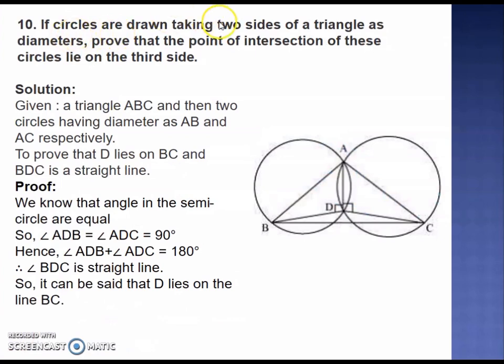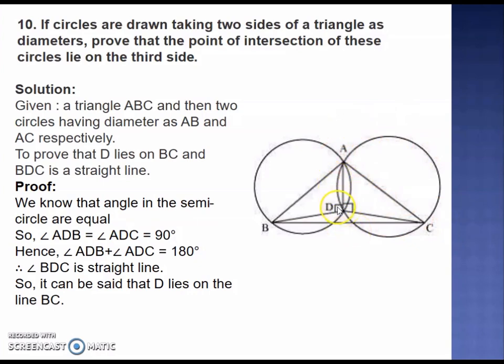10th problem, if circles are drawn taking two sides of a triangle as diameters, then prove that the point of intersection of these circles lie on the third side. So this is one triangle ABD with AB as the diameter. You have drawn one circle, and there's another triangle ADC with AC as the diameter. You have drawn another circle.